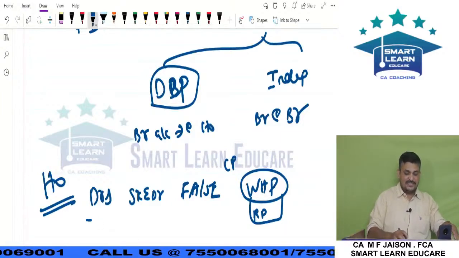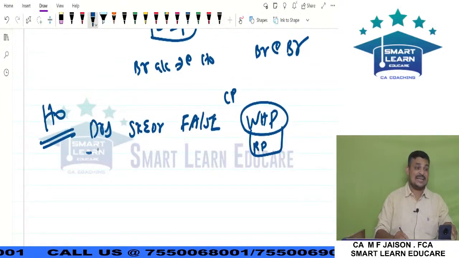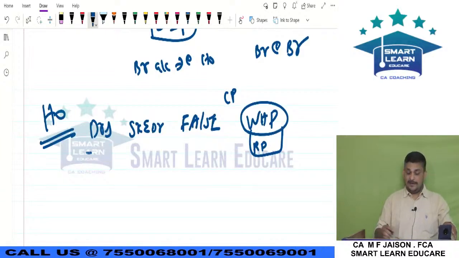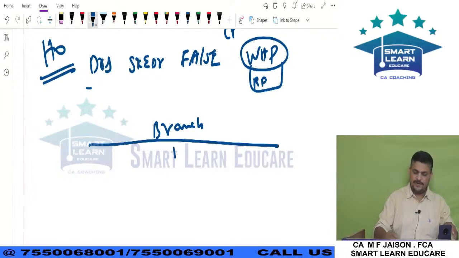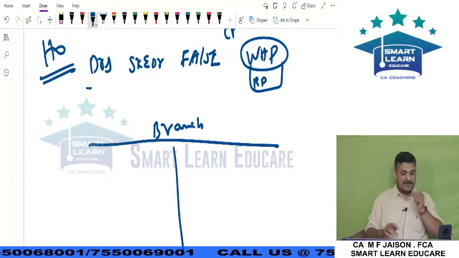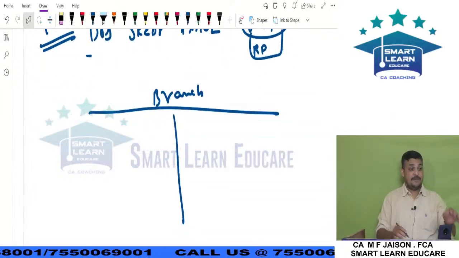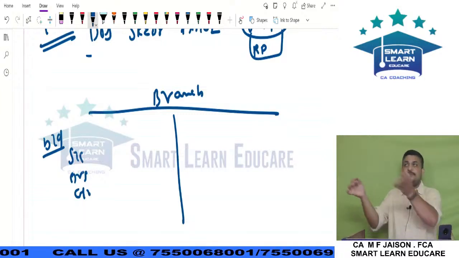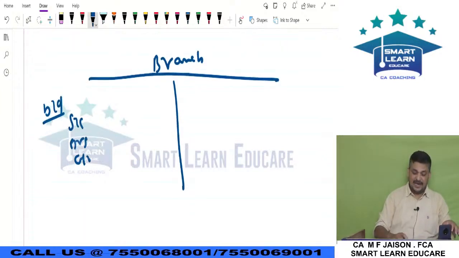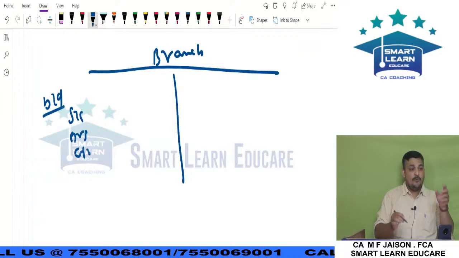In the debtors system, we prepare one single account, only the branch account, and in the branch account we have a 7-step approach. Opening balance of stock, debtors, cash. What is primarily the opening balance? Money receivable from the branch. The branch is like a debtor. What sort of money receivable?